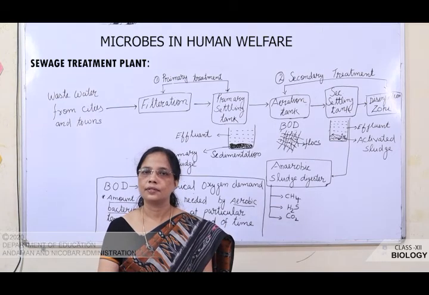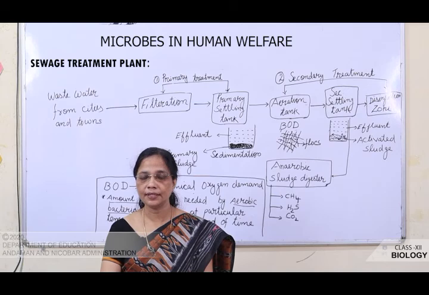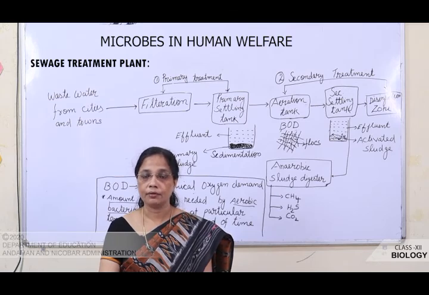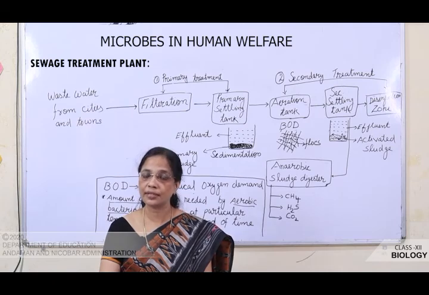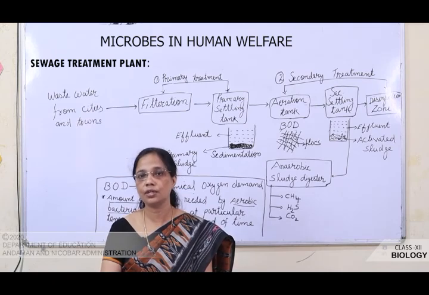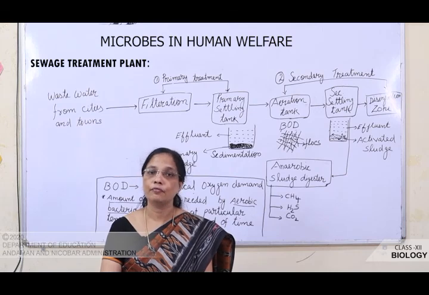So, children, the Ministry of Environment and Forests initiated the Yamuna Action Plan and Ganga Action Plan. In that, they made large sewage treatment plants in order to treat these sewages before releasing them into the water bodies. So, we have to treat the sewages before they are released into the water bodies in order to protect our water bodies. In the next class, we will study about various other microorganisms involved in the production of various products.